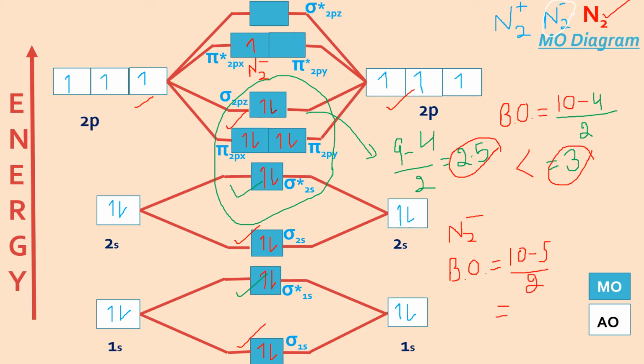So the bond order of N2 plus and N2 minus is exactly the same. That means they have the same stability, but N2 neutral would be more stable than both of them. And here also, if one electron is added, it is paramagnetic in nature because of the unpaired electron.